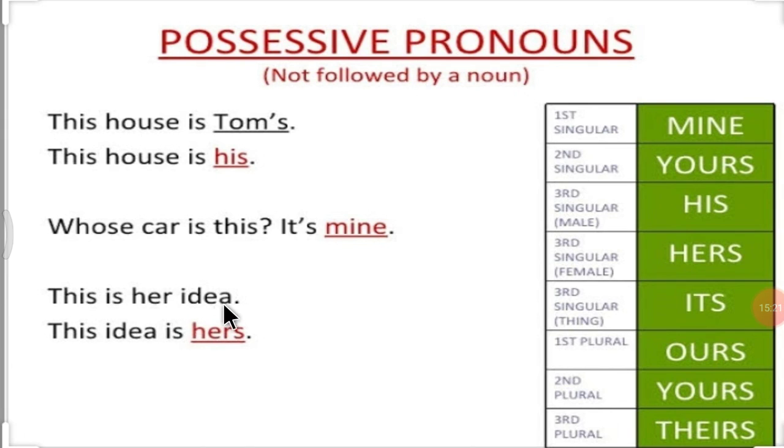This is her idea. Here you can see her. It is a possessive adjective. And this idea is hers. This is a possessive pronoun. This is her idea. Here, her is a possessive adjective. This idea is hers. Hers is a possessive pronoun.